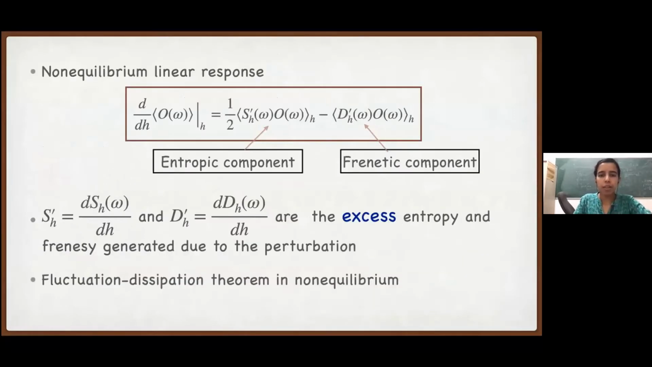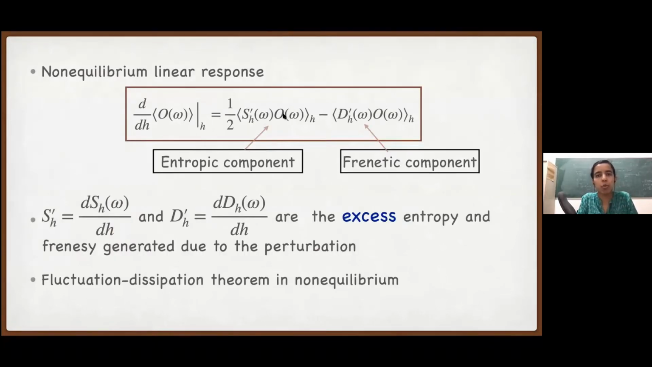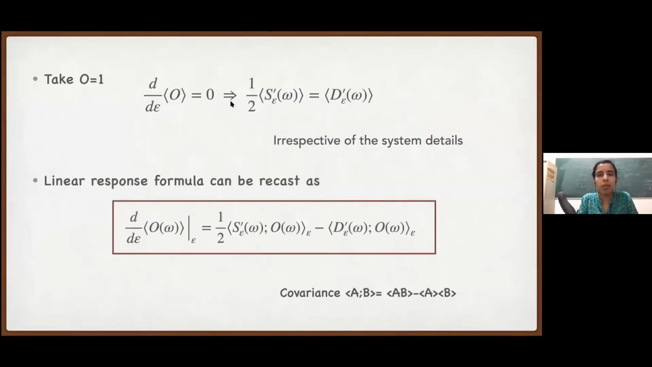Okay, so now we have a generic formula. I'm back to epsilon notation. Let's first look at the simplest observable, which is just a constant, O equal to 1. Then of course the left hand side has to be 0. The expectation value of 1 doesn't change when we add a perturbation. So the right hand side also has to be 0. Here we put O equal to 1. And that means that whatever system, whatever perturbation, whatever dynamics, we must have half S prime epsilon omega average equal to D prime epsilon omega average. This must be true for all systems.